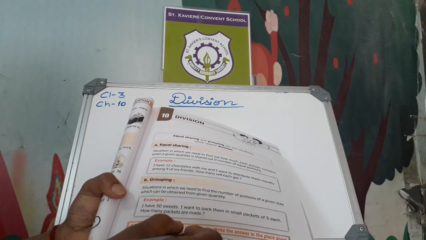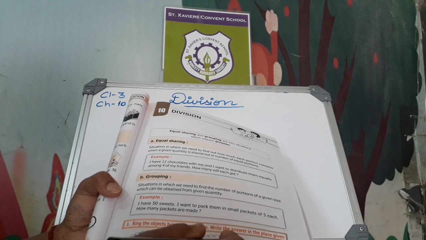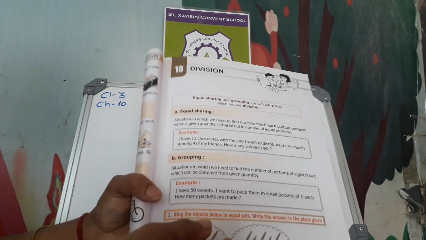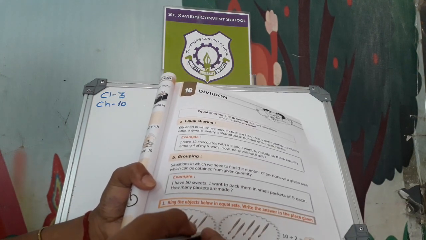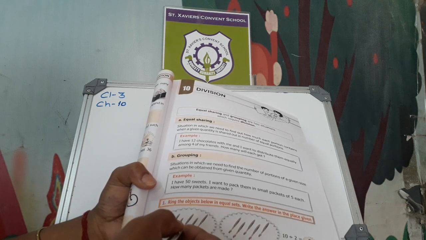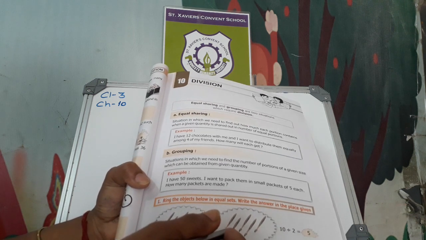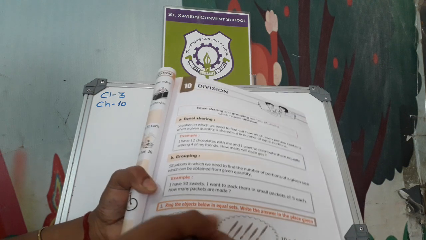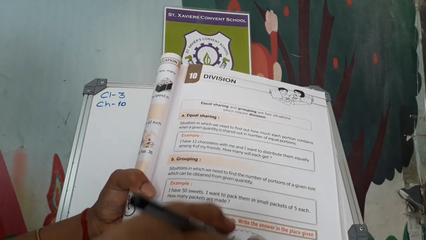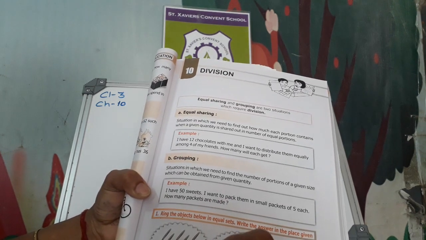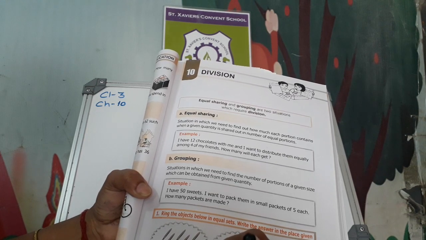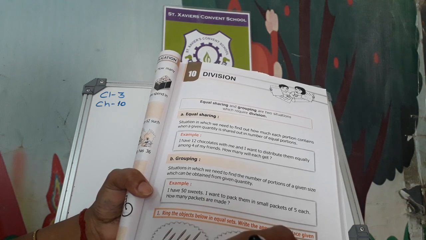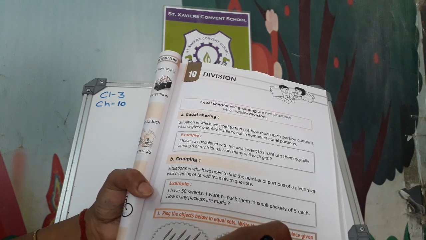Ring the objects below in equal sets. Write the answer in the place given. Look at here. Here are some brushes. In one group there are 1, 2, 3, 4, 5 brushes, and in another circle there are 5 more brushes. 1, 2, 3, 4, 5. Here there are 2 groups, and 10 brushes are there. Now we have to divide: 10 divided by 2 equals 5. Okay,